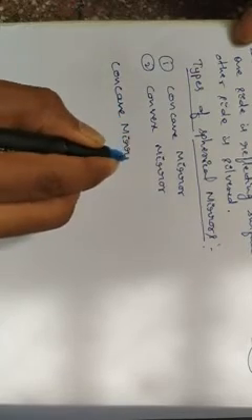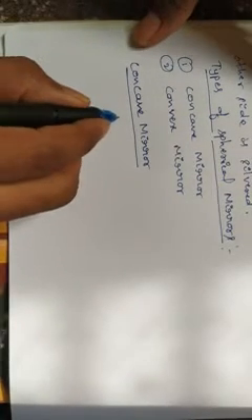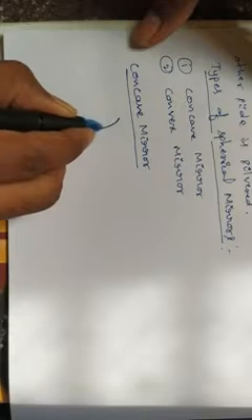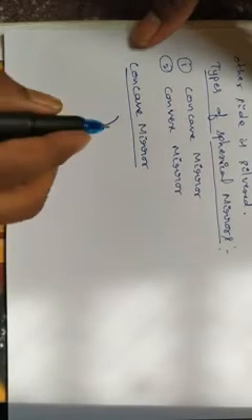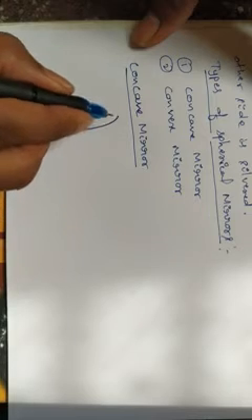First, the concave mirror. What is the concave mirror? It is a spherical mirror. To differentiate, I am drawing the diagram. This is one curved surface, a part of the hollow sphere.